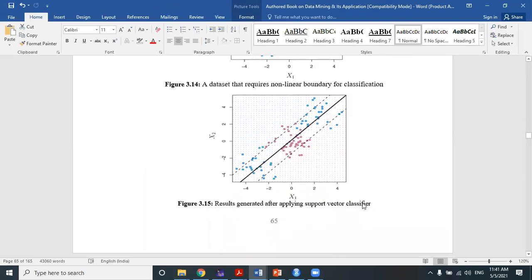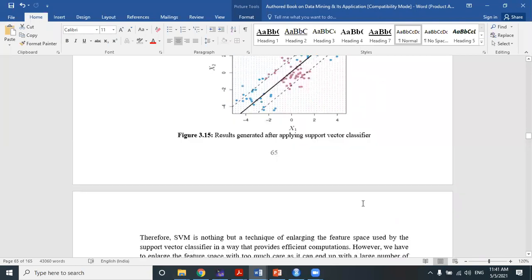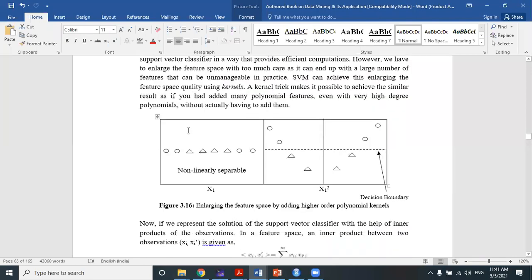Let's check out this example. Your concept will be clear. Check this example very carefully. Suppose this data set has been given to you. এটা for sake of simplicity তোমাদের বোঝানোর জন্য একদম ছোট একটা data set নেওয়া হয়েছে. It has two classes. One is the circle class, another is the triangle class. It's very clearly visible. Now, everyone knows that this is actually non-linear.